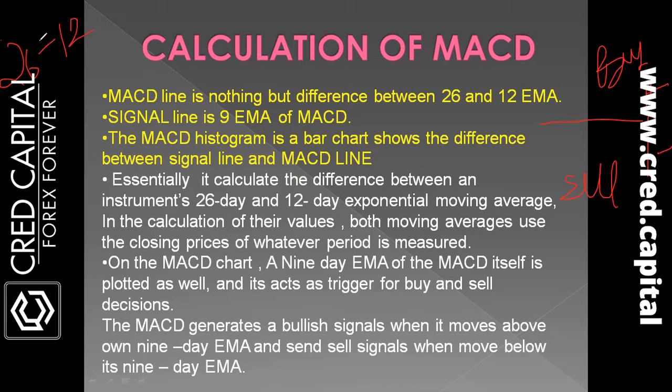How does the line react? The EMA line takes the average of 26 days and 12 days of the closing prices of the candlesticks. For example, if the closing prices of candlesticks three days before were 6, and after that 5, then 4, what can you assume from this? You can assume that the closing price is continuously falling. It means the market is continuously going towards the sell side. According to this, the MACD line will react.